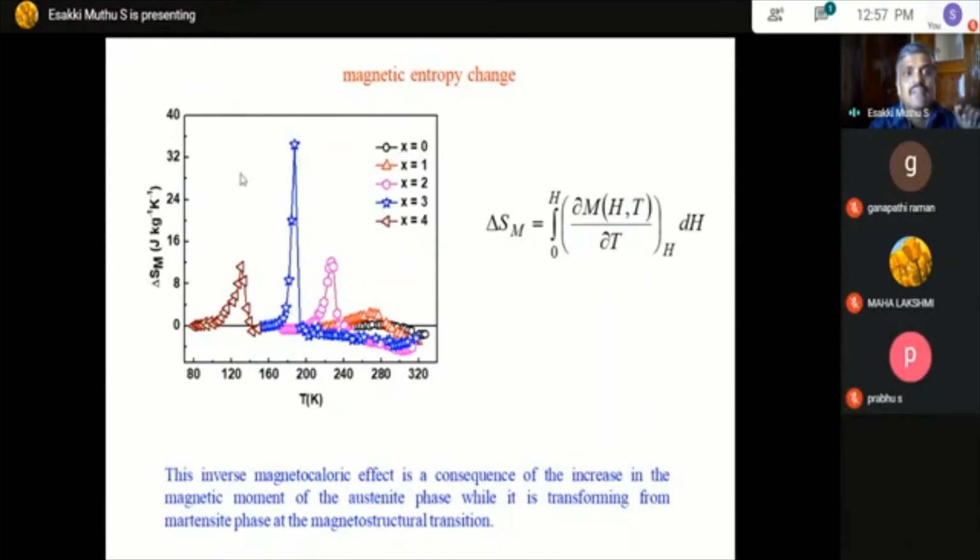We have a large delta Sm value for a certain material, and if you increase further, there is a change in the delta Sm value. This means that at higher composition there is a change in the e by a ratio and ultimately a change in the magnetization. So whenever you go for any kind of material, you have to calculate the e by a ratio. At a certain value, the M-M coupling and the interaction with neighboring nickel or Sn will change, which reduces the magnetization and simultaneously reduces the delta Sm value.